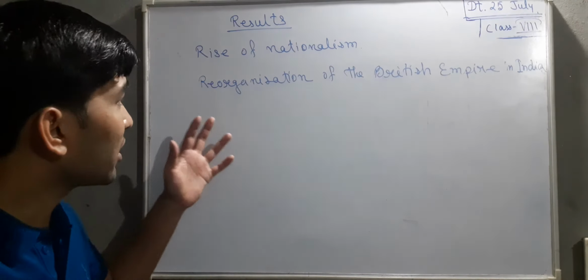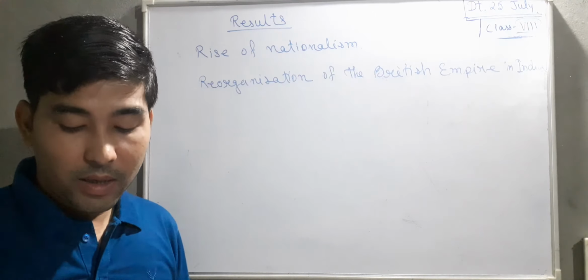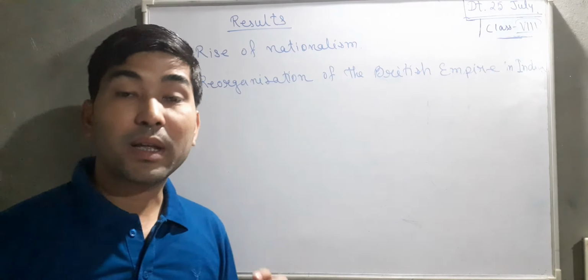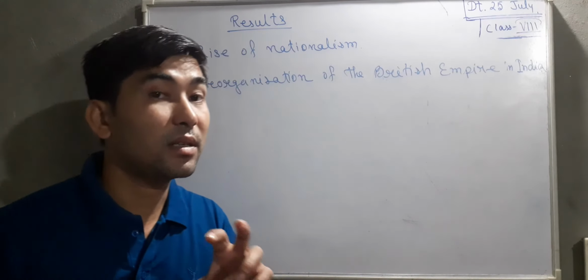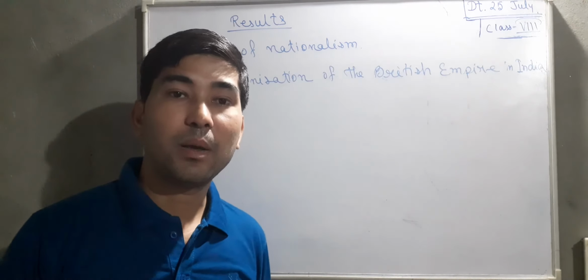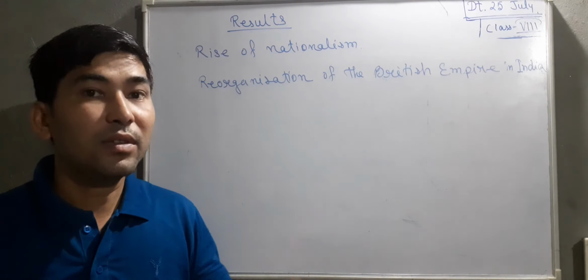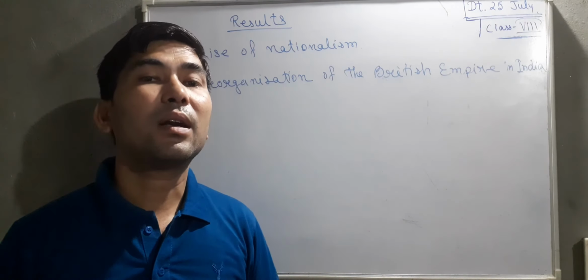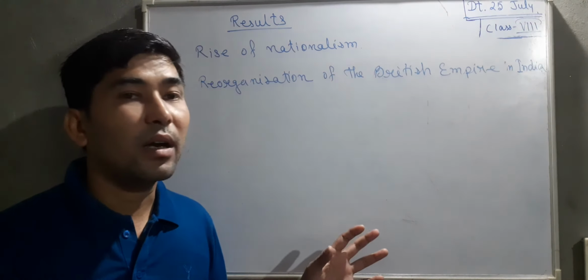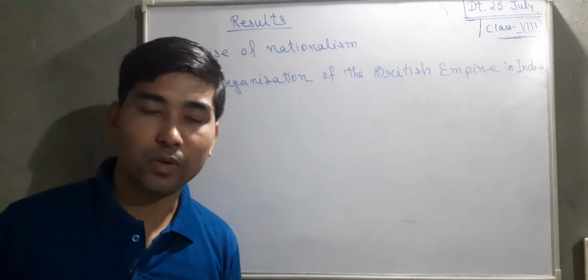The next is the reorganization of the British Empire in India. Here two points are told. Reorganization means reshuffling. So India was brought directly under the crown. You may know that East India Company came to India first as a trading body, but later on they started establishing rule over India. After the revolt of 1857, their charter was cancelled and India directly came under the British Empire, that is the British Crown.